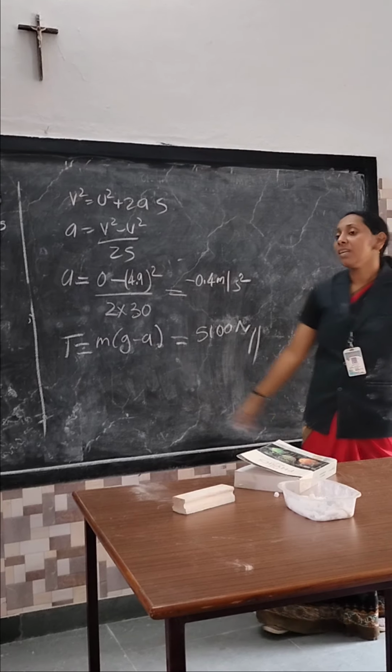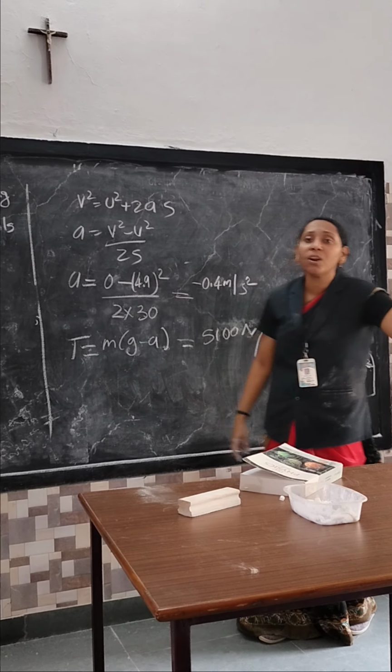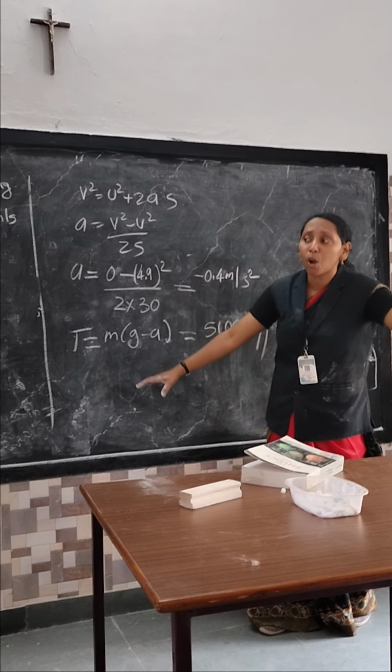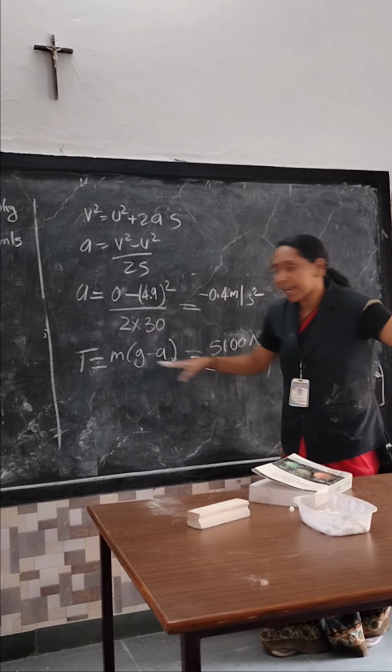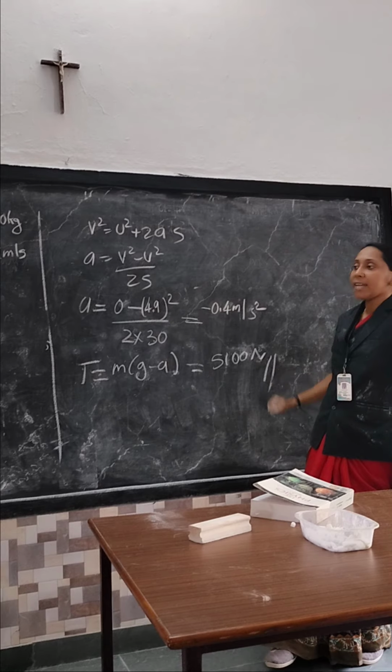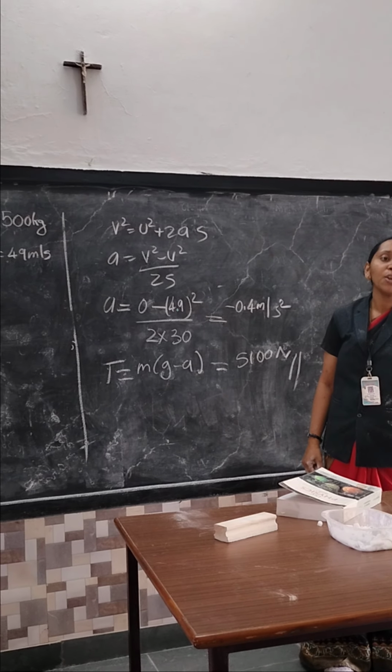Then after that, we want to find out the value of T. T is for tension force. What is the tension force for horizontal movement? It is m of g minus a. All the values we already know. To get the final answer, 5,500 Newton.